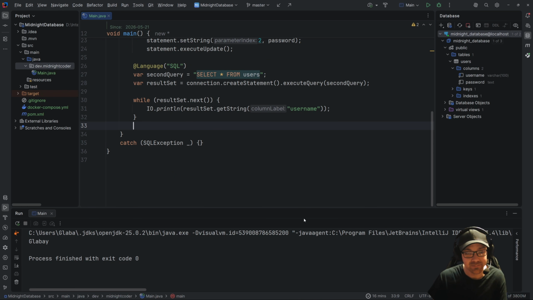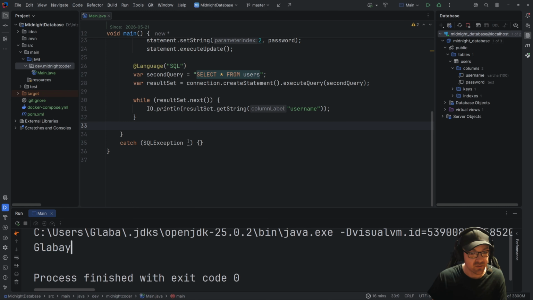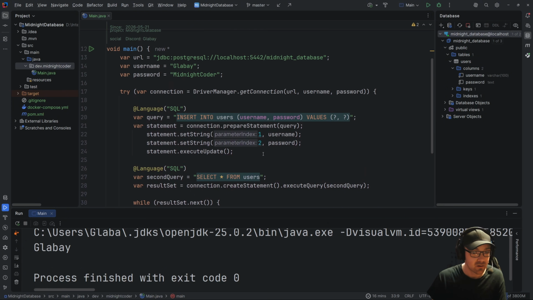As you see, what was printed to the screen was just the username of each of the users in our database. In our case, we only have the one user.